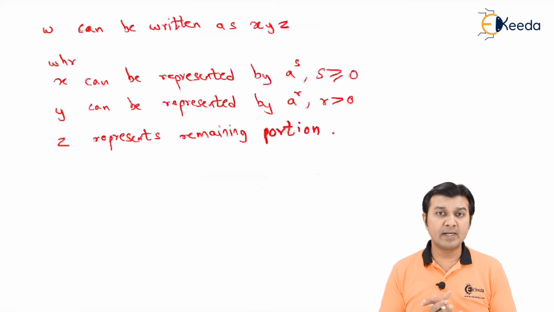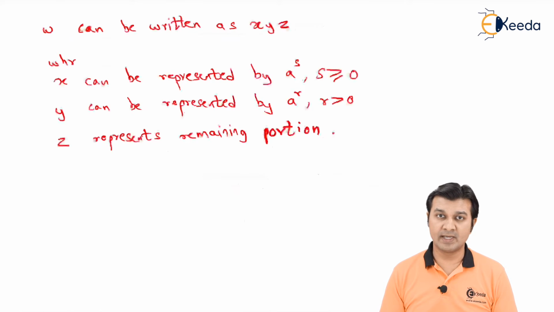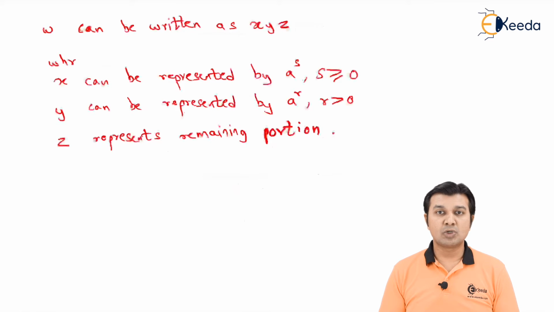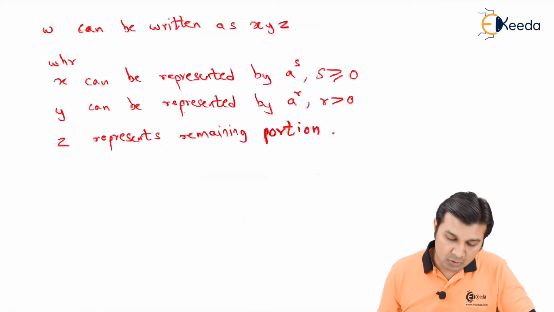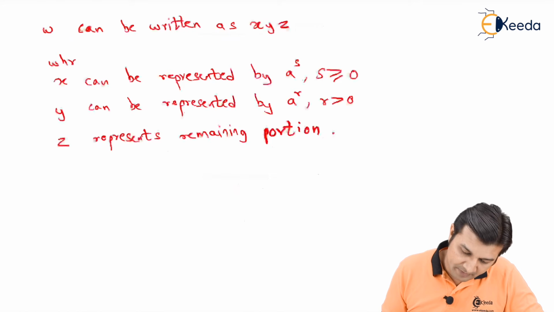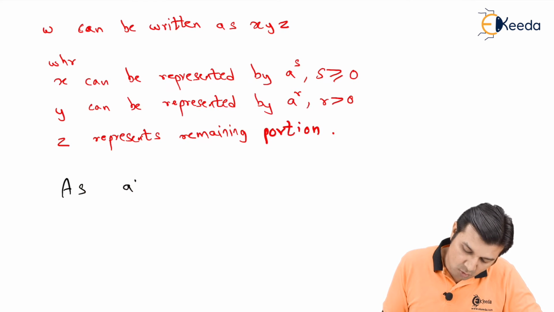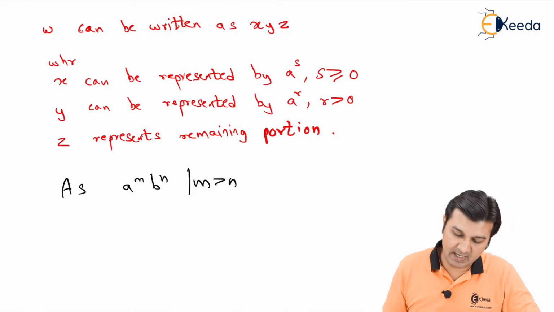Now we have to divide this W such that XYZ, where X consists of S number of A's where S is greater than equal to 0. Then Y consists of R number of A's where R is greater than 0 and Z consists of the remaining part. So now over here, as we are considering a raised to m, b raised to n where m's value is greater than n.